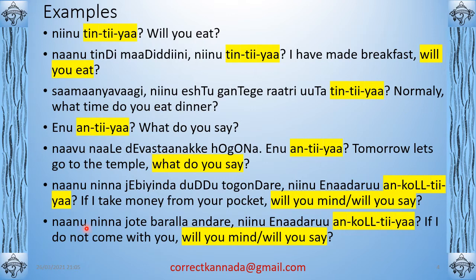Okay, then ನಾನು ನಿನ್ನ ಜೊತೆ ಬರಲ್ಲ ಅಂದರೆ ನೀನು ಏನಾದರೂ ಅನ್ಕೊಳ್ತೀಯ. If I do not come with you, ಅಂದರೆ is used as a conditional conjunction. ನಾನು ನಿನ್ನ ಜೊತೆ ಬರಲ್ಲ is a statement. ಅಂದರೆ, if I don't come with you, ನೀನು ಏನಾದರೂ ಅನ್ಕೊಳ್ತೀಯ. Do you mind? Will you feel offended? That's this ಅನ್ಕೊಳ್ತೀಯ. Very useful.